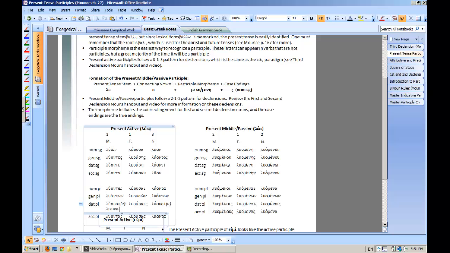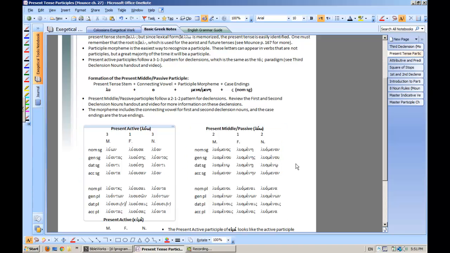And this is actually the same as the third person plural indicative luusi, they loose. So try not to confuse these. You'll just have to figure that out from the context, which it is. And then here you've got the alpha shifting to the eta, if you can remember that.